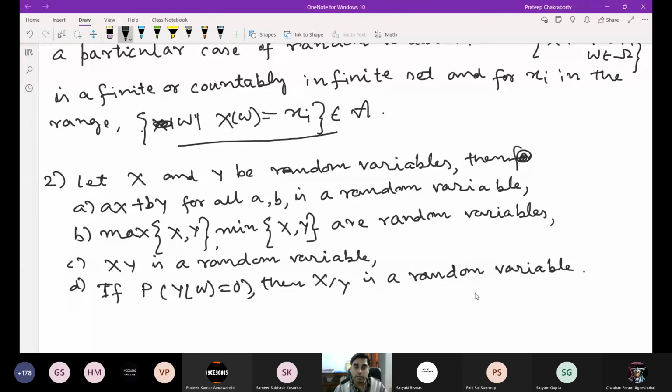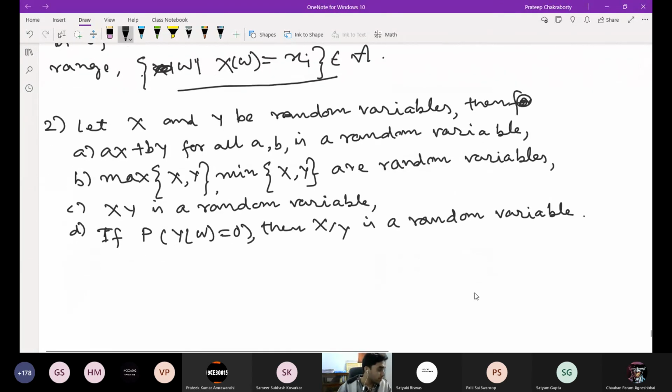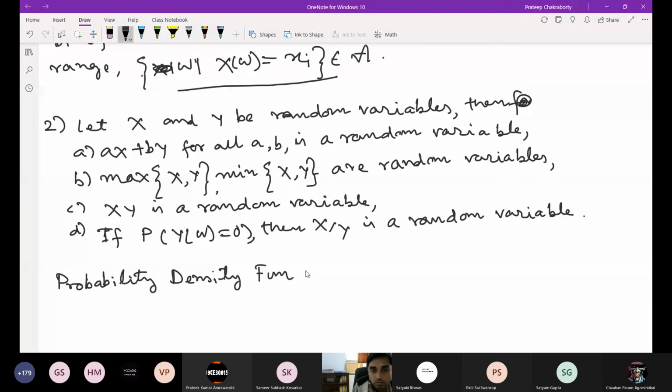So we will now again go back to the discrete random variable and define the probability density function. So we already defined this thing. Okay, before I go there, to the discrete random variable, do you have any questions?